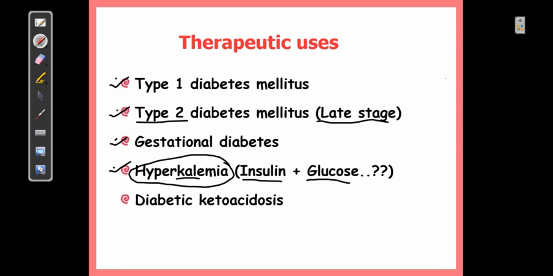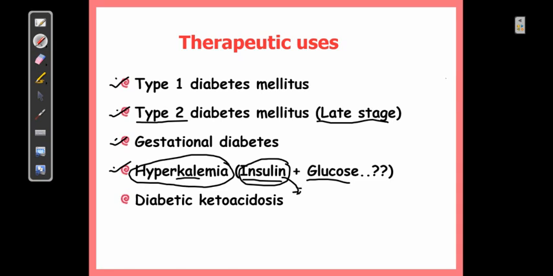There are many drugs which can be used. For example, diuretics are also available, if not contraindicated. Maybe some of the resins are also available. Even drugs like salbutamol can treat hyperkalemia. But definitely insulin is a good option, providing that it rapidly allows the entry of potassium from the extracellular fluid into the intracellular fluid. But wherever insulin is used, it should be used in combination with glucose.